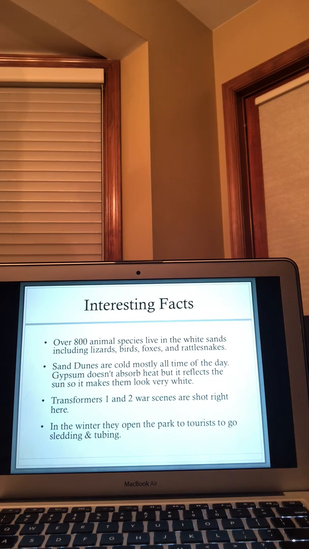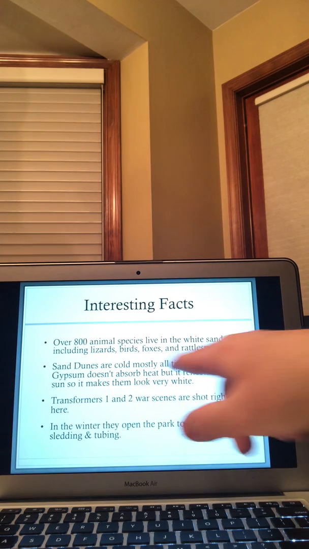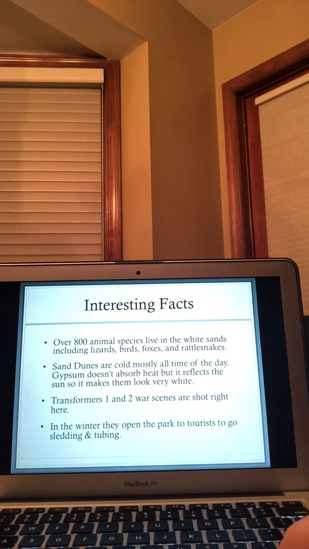All right, some interesting facts about White Sands. They have over 800 animal species that live in the park: lizards, birds, foxes, rattlesnakes, kangaroos. And the sand dunes are cold, most of the time throughout the day. The gypsum doesn't absorb heat, it reflects the sun, so it makes the sand look very white, when in reality it actually isn't.